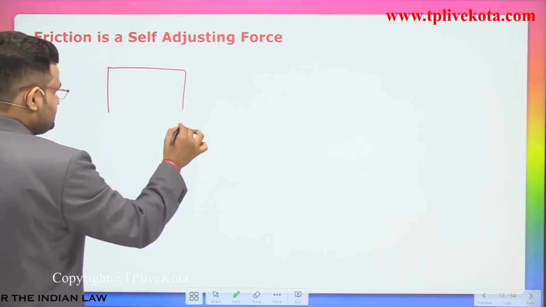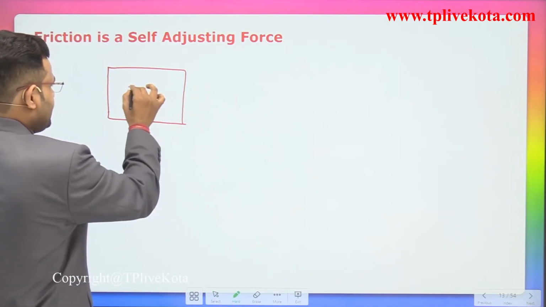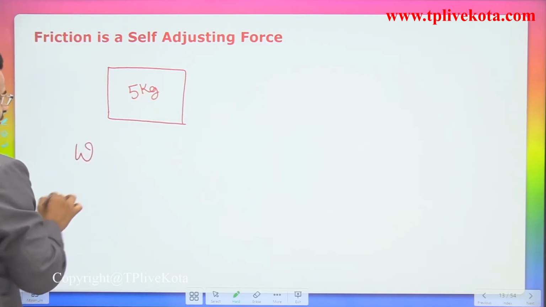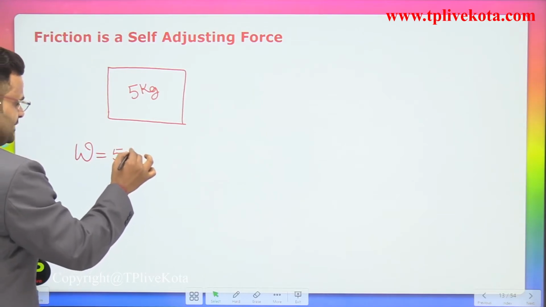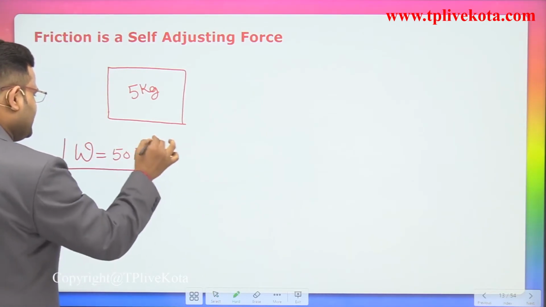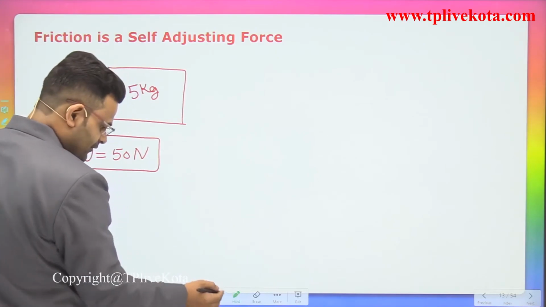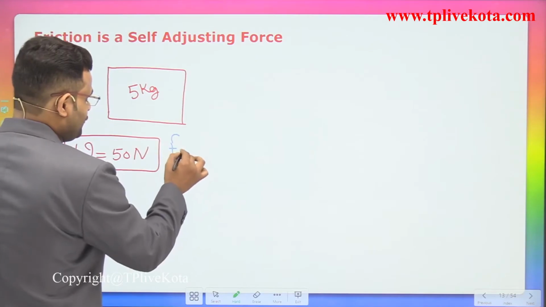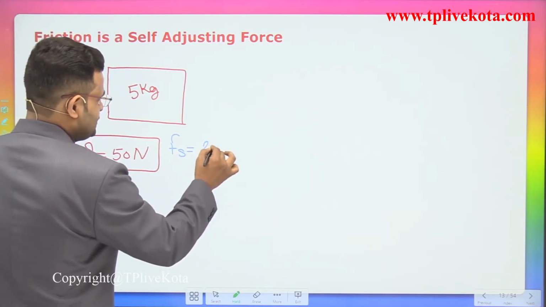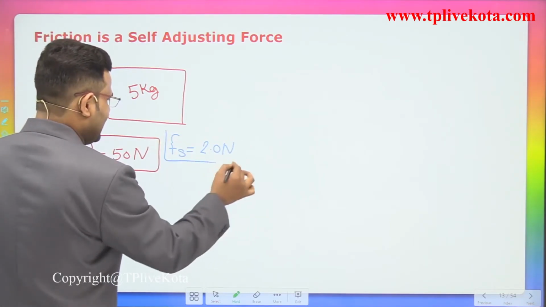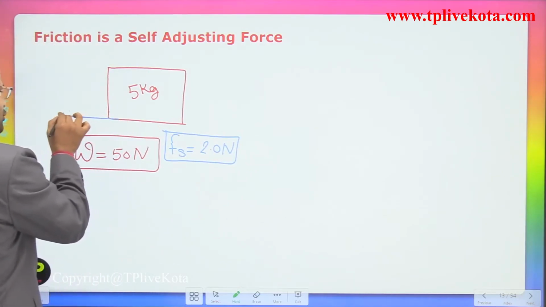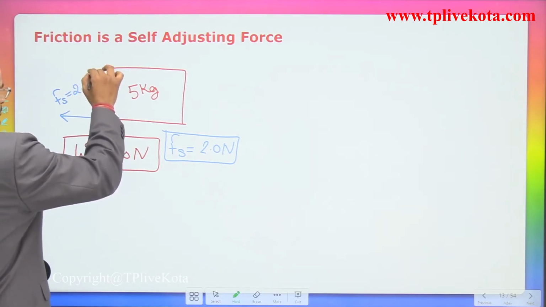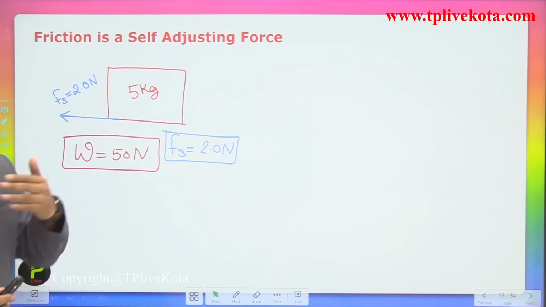That is a block, and that block has a 5 kilogram mass. If you are talking about the weight, that is 15 Newton. We are assuming some values: there is a force of friction of 2.0 Newton. We assume that the body has a force of friction in that direction, that is 2.0 Newton. Okay, so these are our assumptions.